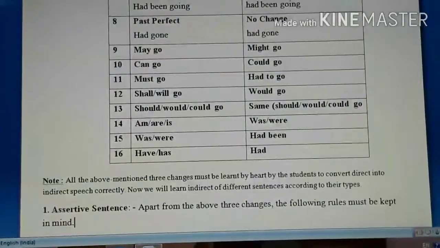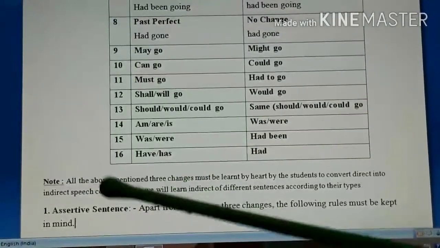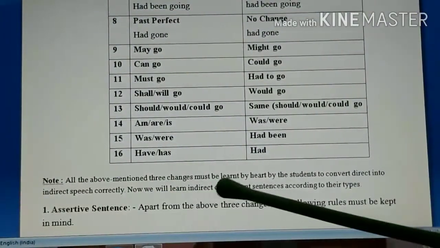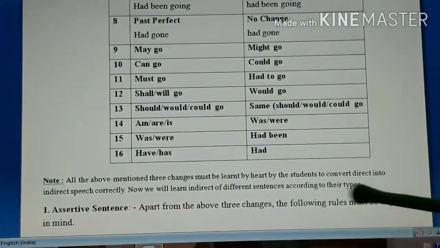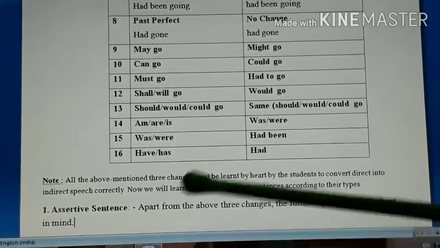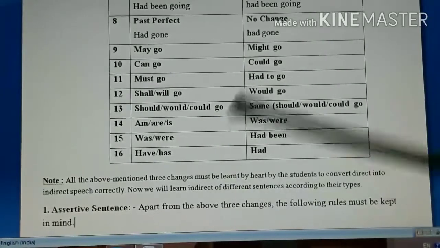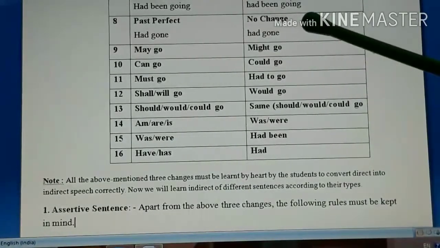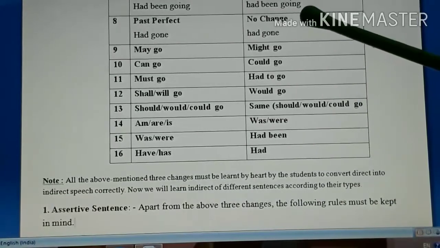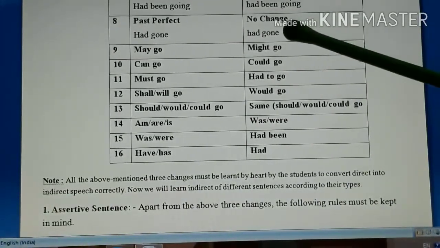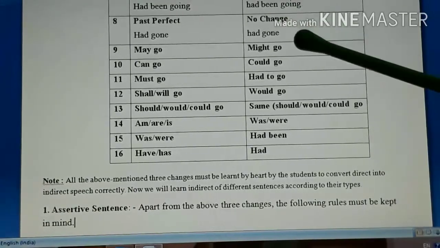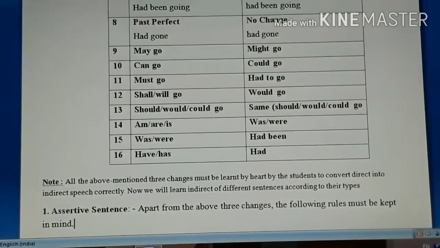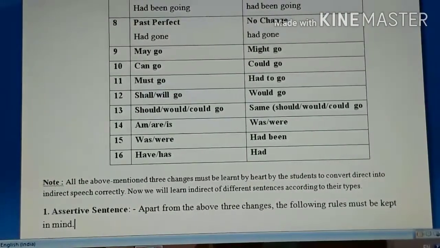Okay, so students, here important thing is, all the above mentioned three changes must be learnt by heart by the students to convert direct into indirect speech correctly. Okay, if you don't learn all these changes by heart, definitely you will lose the marks, because time and again you will go on making mistakes, and slight mistake in any sentence, the entire sentence is wrong. So students, all these three changes that I have shown in this video, kindly learn them by heart.